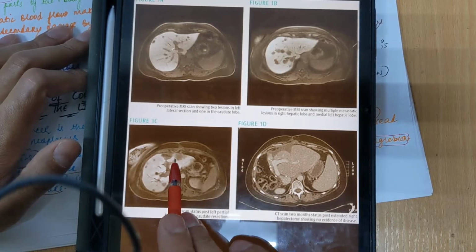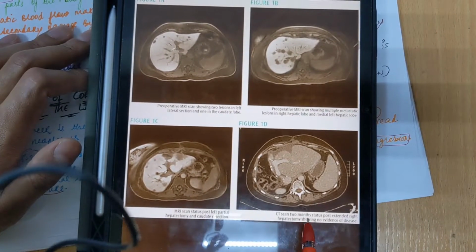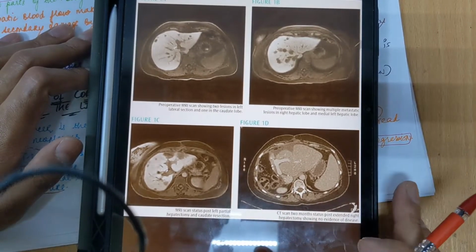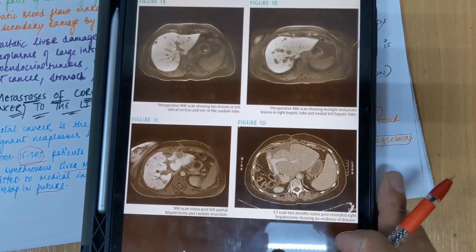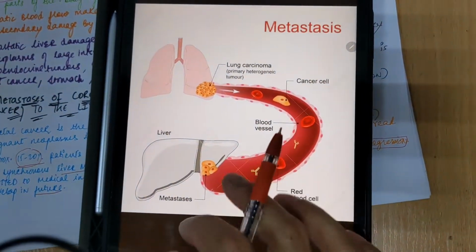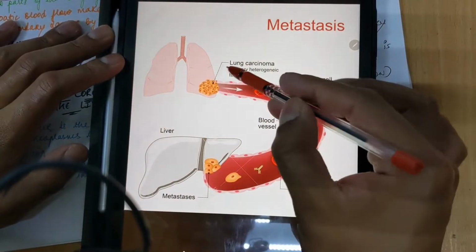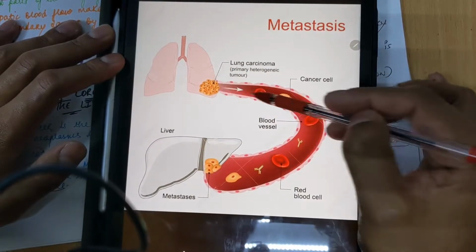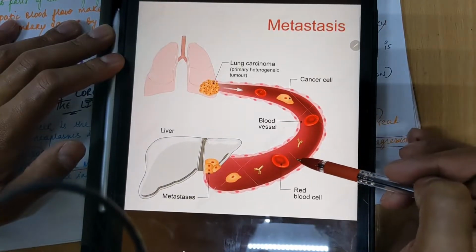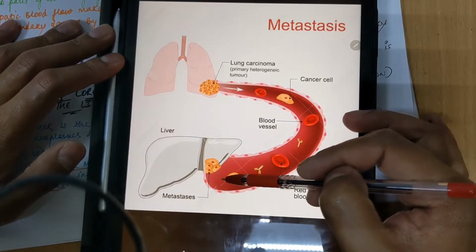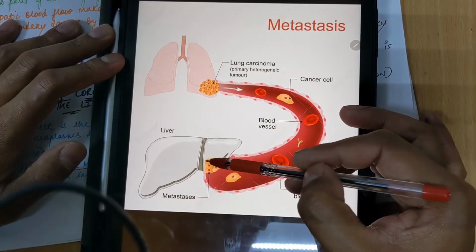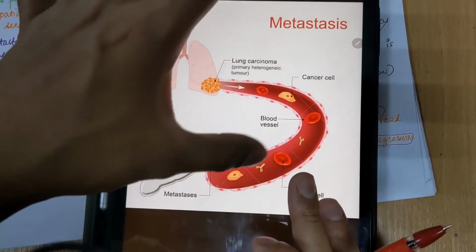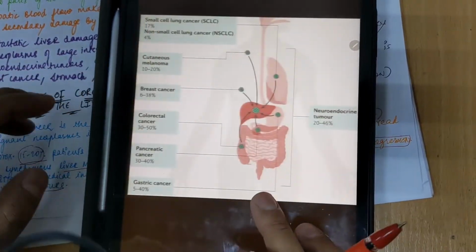Here you can see this part, and here, on the CT scan 2 months later, right hepatectomy showing no evidence of the disease. So this is the CT you will see here, and this is the metastasis as you see. So this is a metastasis example of lung carcinoma. The primary tumor is in the lung, but through the blood vessels the cancer cells can travel with the blood and then go to the liver, and this is the metastasis. So this is the basic meaning of metastasis.